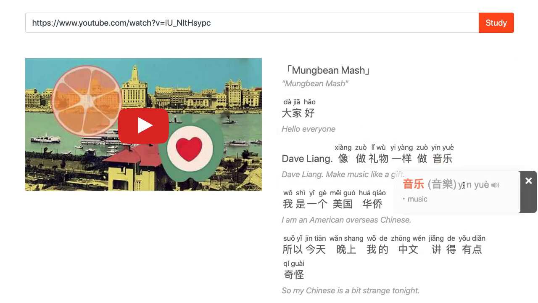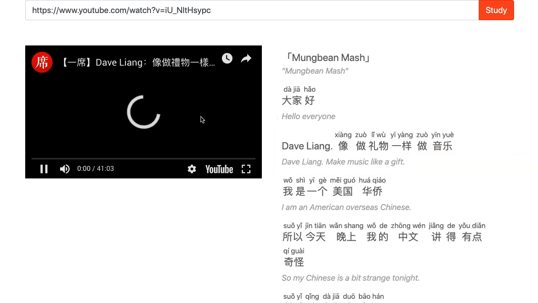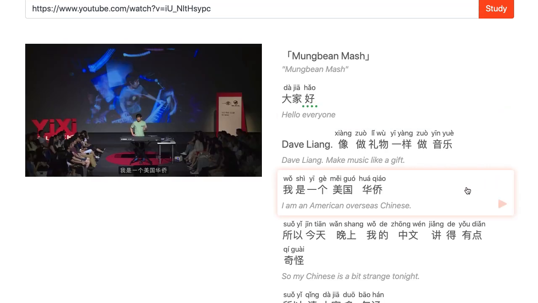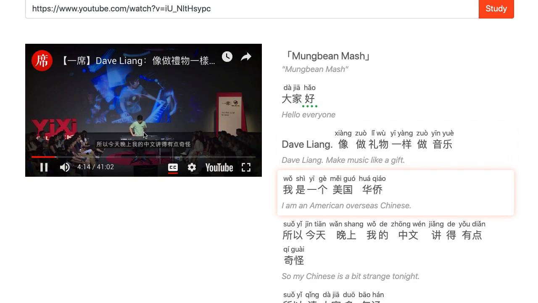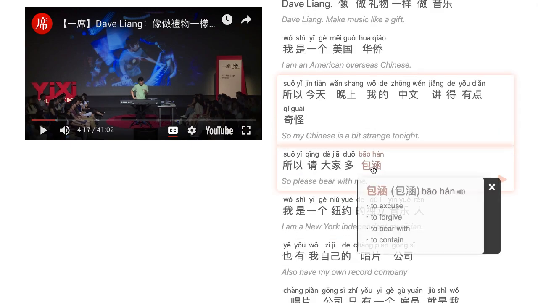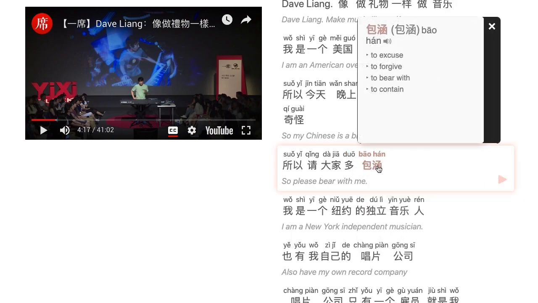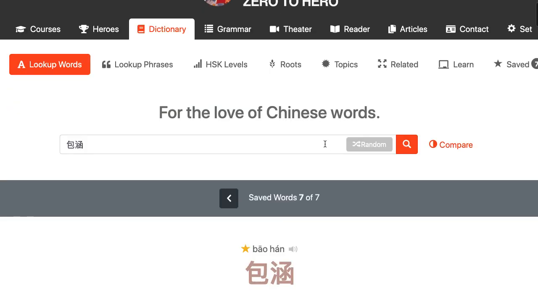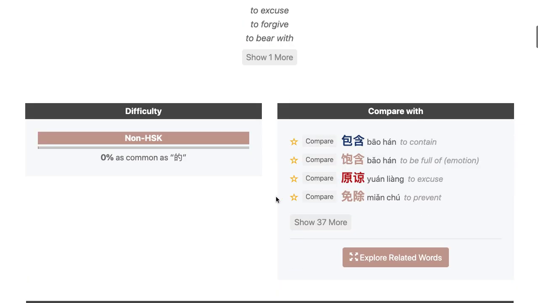So here's like a TED-like talk, and you can click on any line to skip to that line. You can pause the video and then just, this is pretty simple. 包含 is kind of hard, right? So you can click on that. By the way, all these words in the tooltip are clickable. So for example, if you want to look at 包含 a little bit closer, you can click on 包含, and that will go to the word 包含 right here in the dictionary.